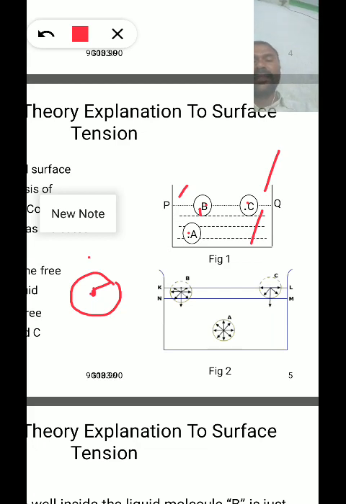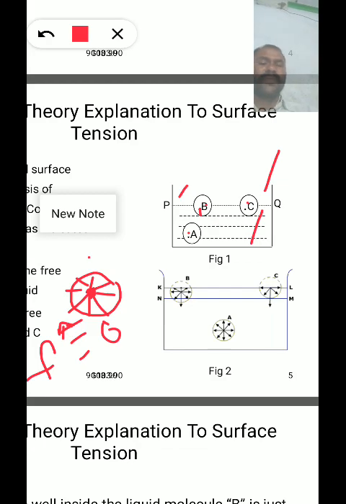That's why molecule A is attracted in all directions equally. That's why the net force on molecule A is equal to 0.